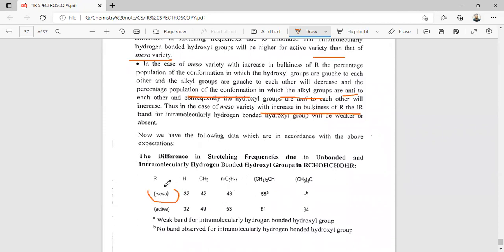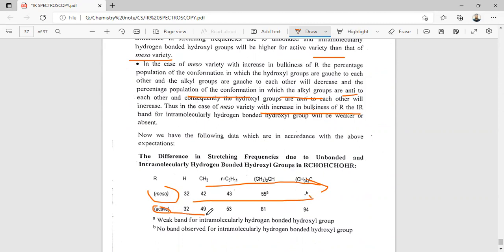For the meso variety, the difference in stretching frequency due to the unbonded and intramolecular hydrogen bonded hydroxyl group decreases with the increase of substitution.